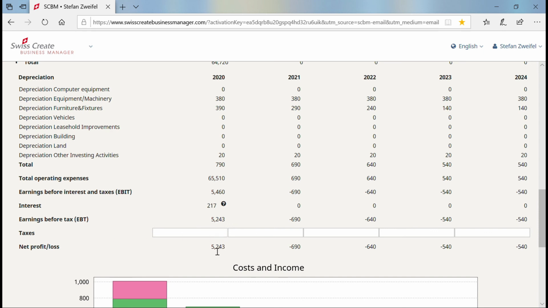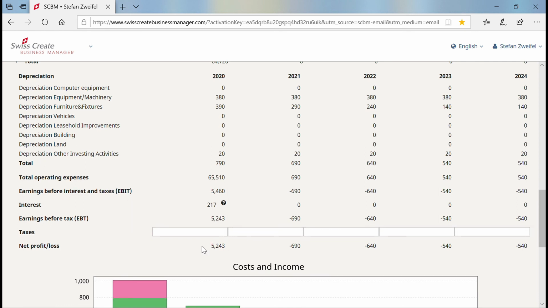Now, because I have a net profit, I should calculate some taxes. How much is the tax in my country? I think it's about 20%, and 20% of these 5,343 is $1,048.